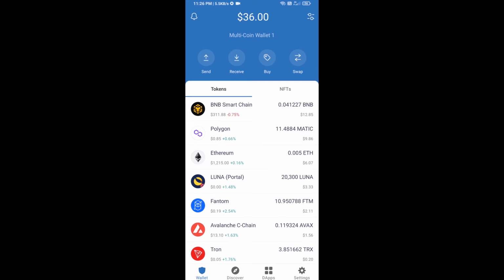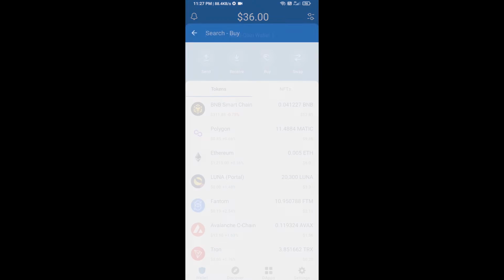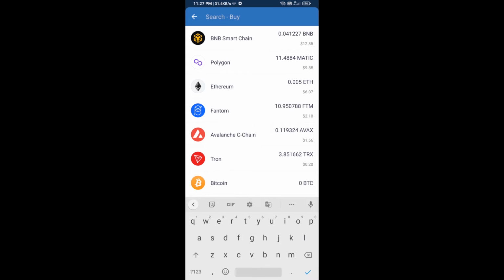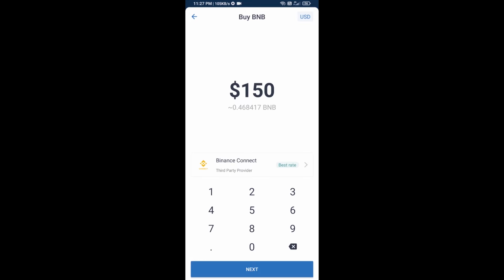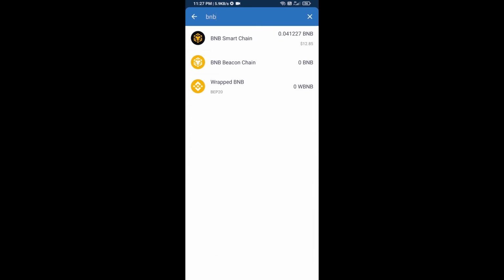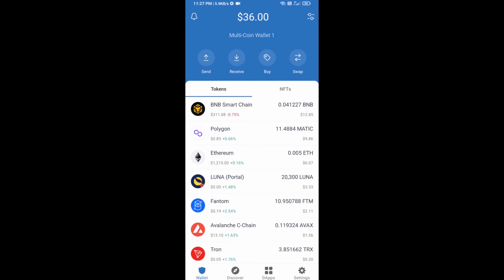Hello guys, today I am going to tell you how to buy DRFLY token on Trust Wallet using PancakeSwap exchange. Firstly, you will buy BNB Smart Chain. Click on the buy button and here you will search BNB. Then open BNB Smart Chain, and here you can purchase a minimum of $50 BNB, or you can receive BNB Smart Chain using contract address.